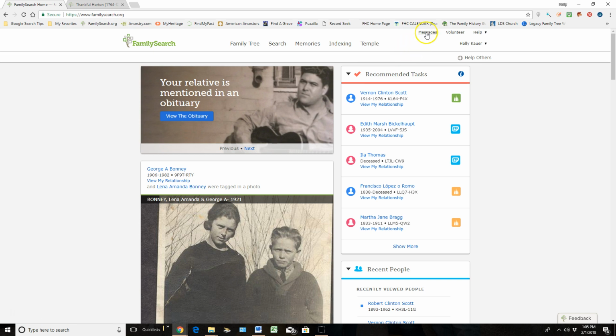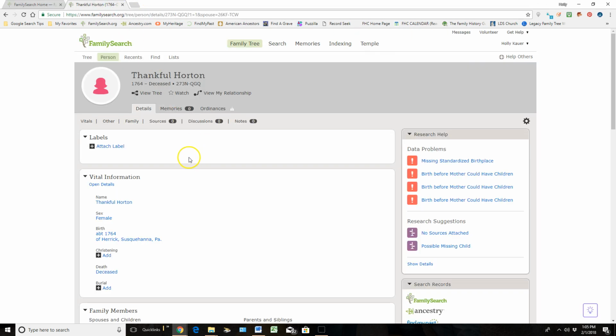This next area is messages. I have the ability to go in and message anybody that belongs to FamilySearch.org. So I'm just going to quickly go over to this person's personal detail page. And let's say that you're working on Thankful Horton and you come down here and you've got some questions about this birth, and maybe she doesn't show any sources, but let's just pretend somebody put some sources in here, but you still have some questions and you want to talk to the person that put this information in.